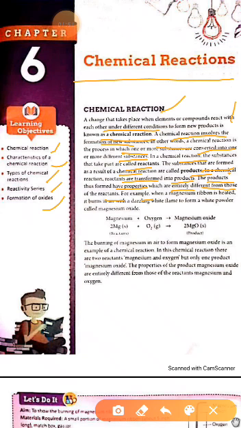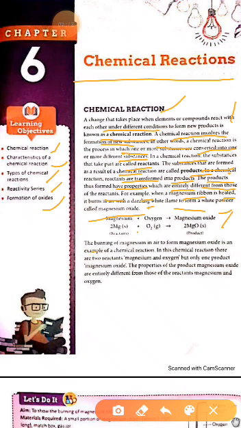For example, when a magnesium ribbon is heated, it burns in air with a dazzling white flame to form a white powder called magnesium oxide. The written equation is magnesium plus oxygen gives magnesium oxide.